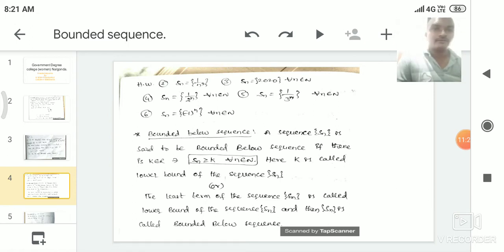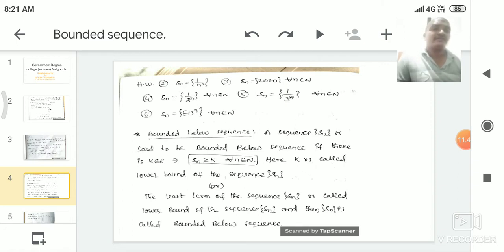And third problem, Sn is equal to 2020 for every n belongs to N. Here what are the terms of the sequence? First term of the sequence is 2020. Second term of the sequence is 2020. Third term of the sequence is also 2020. Fourth term, fifth term and so on. Any term of the sequence is equal to 2020.